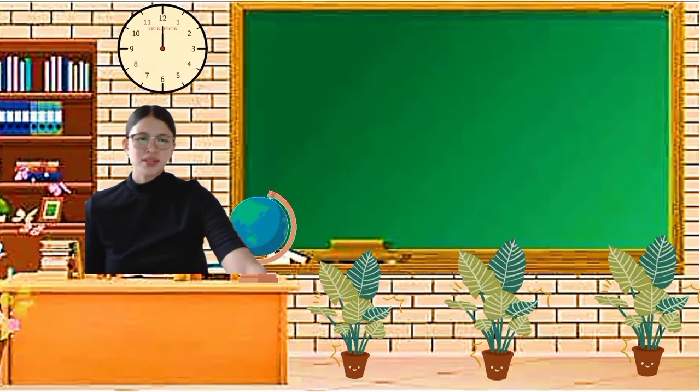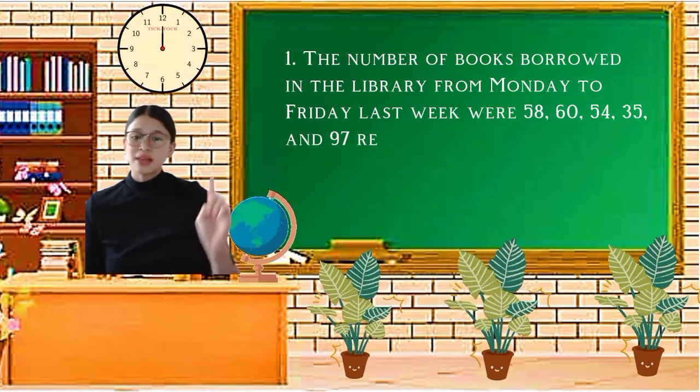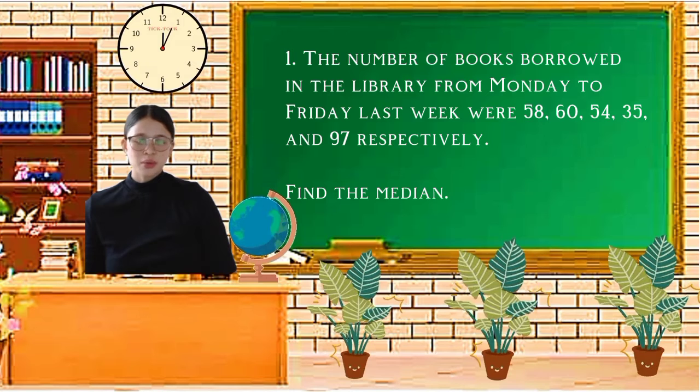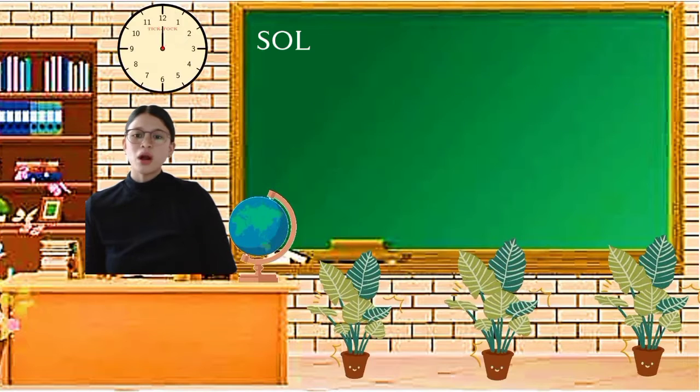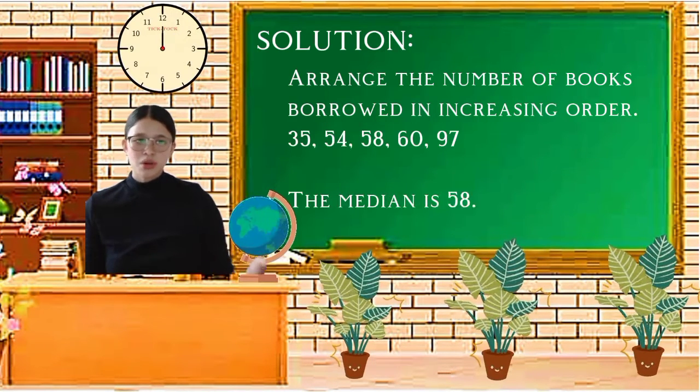Now let's move on to an example. The number of books borrowed in the library from Monday to Friday last week were 58, 60, 54, 35, and 97 respectively. Now let's find the median. All we have to do is arrange the numbers in increasing order. So we have 35, 54, 58, 60, and 97. As we can see here, the middle number is 58. So that's basically the median.